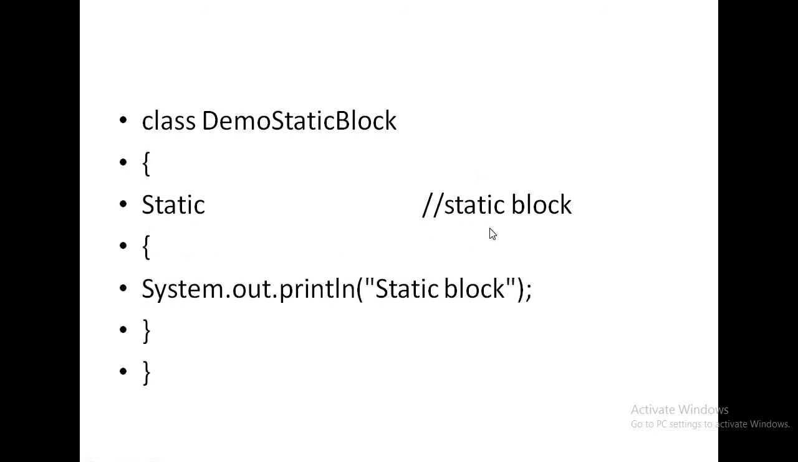Okay. So you must remember that JVM first checks the static block. After that, it executes the main method. If static block is not present, that is okay. But if main method is not present, JVM always raises one error message.